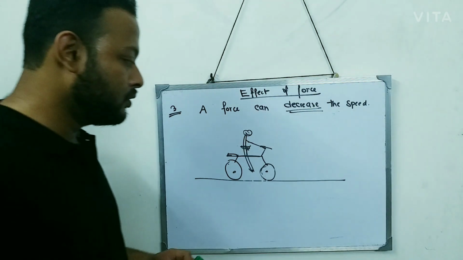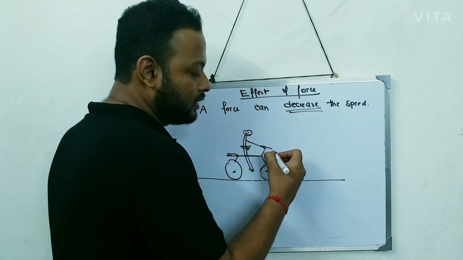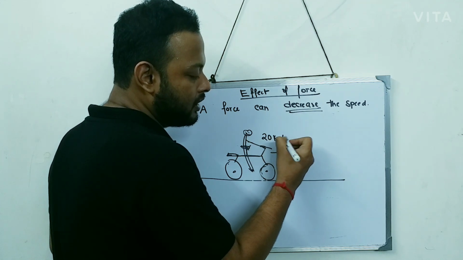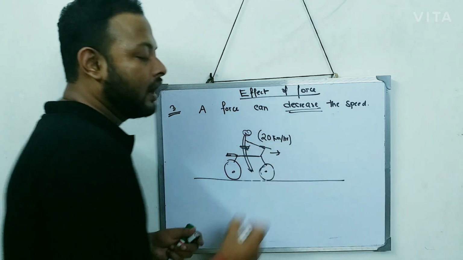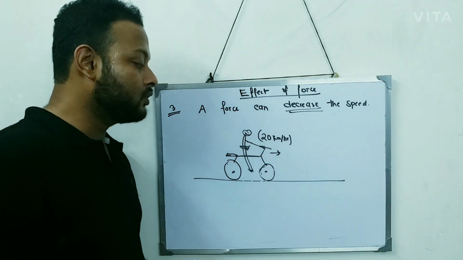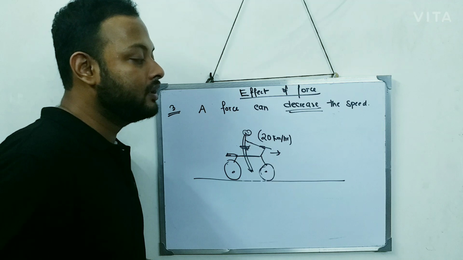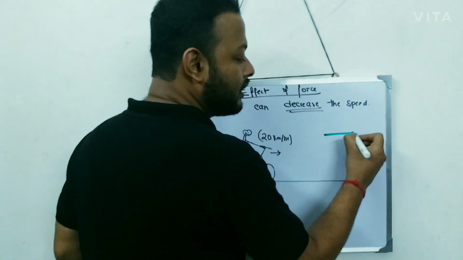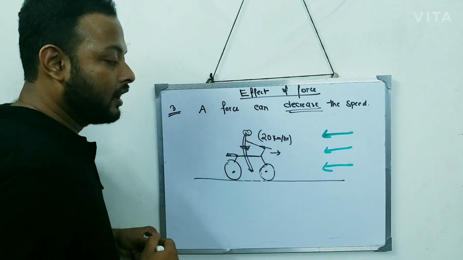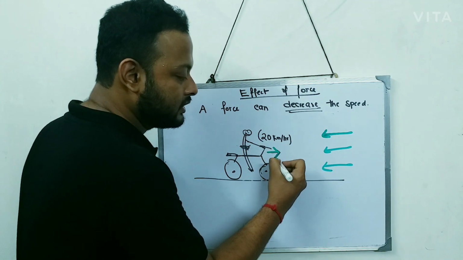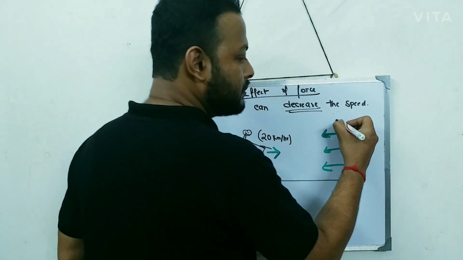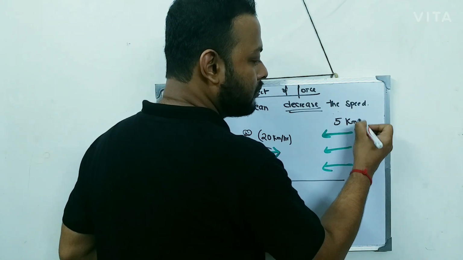Now suppose the boy is going with the cycle at a speed of, say, again 20 kilometer per hour. Again the wind comes, but the wind is not coming from behind. Now the wind is coming from the front, and the direction of motion of the cycle is in this direction. The wind speed is 5 kilometer per hour.